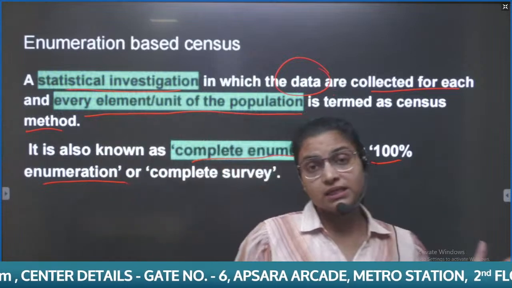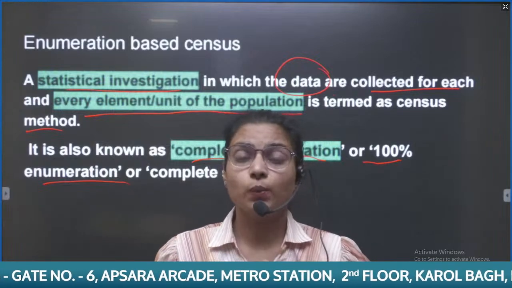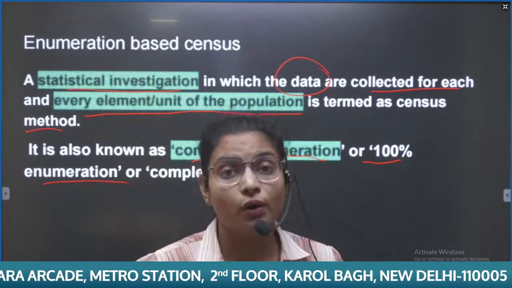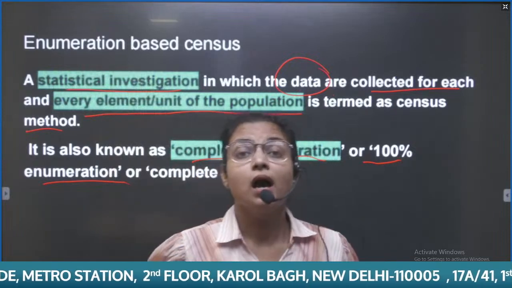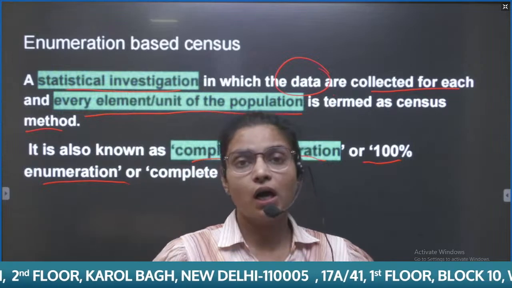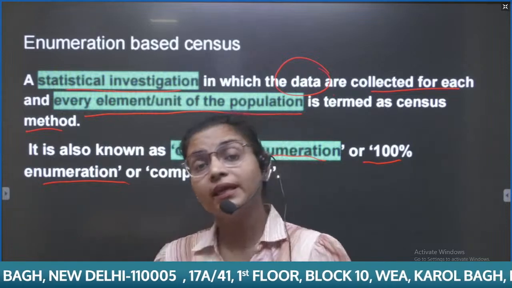In the prelims examination, they can ask whether the census in India is based on enumeration or not. It means we take 100% data from each and every unit of the households or the population, due to which there is a delay in the census data.